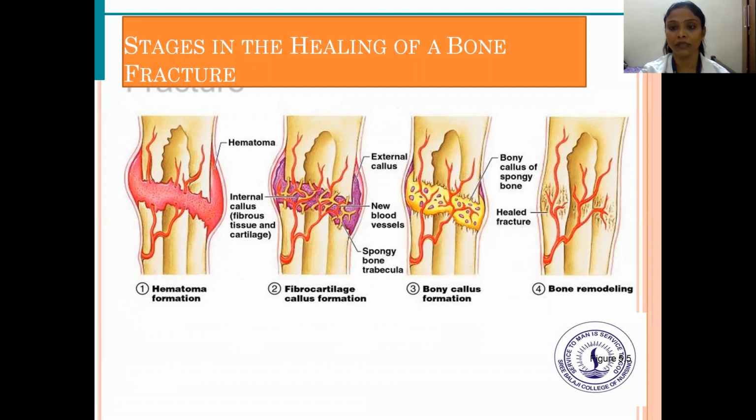Once the repair has been done, the bony callus of spongy bone forms, and it leads to bone remodeling, where the healing process completely takes place and the new bone gets remodeled. So the stages of bone healing are hematoma formation, fibrocartilaginous callus formation, bony callus formation, and then bone remodeling.